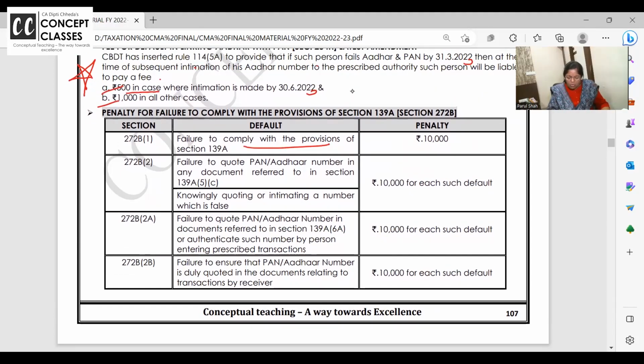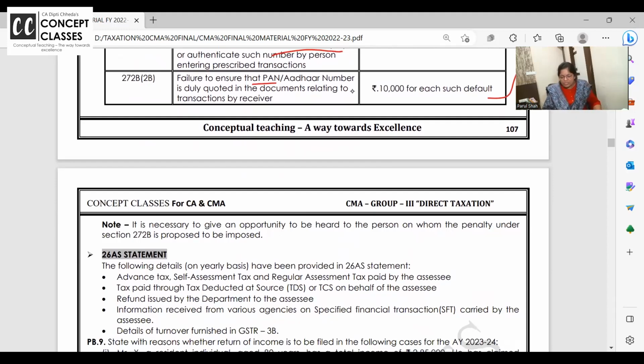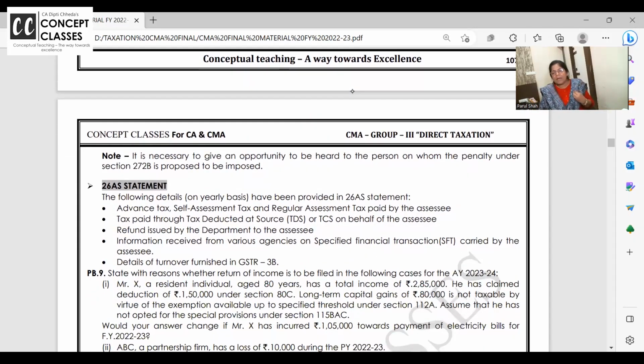If you quote a wrong PAN or knowingly intimate a wrong number or quote a wrong PAN in your returns and all, in all the cases related to PAN, the penalty is 10,000. I'm going to teach you many penalties, somewhere 100, somewhere 10,000. So you won't remember so many, so there is no need to study it so deeply. Literally, this is the feedback from the last batch who have qualified CMA.